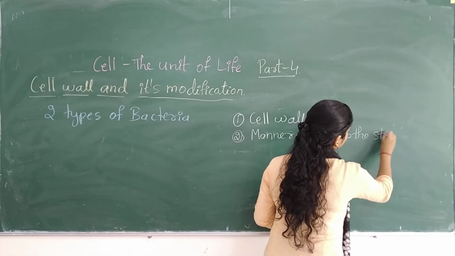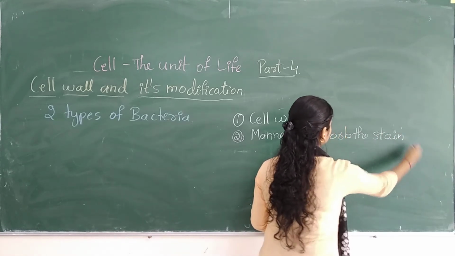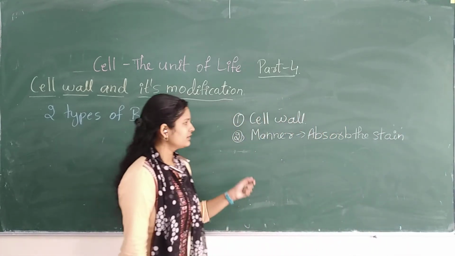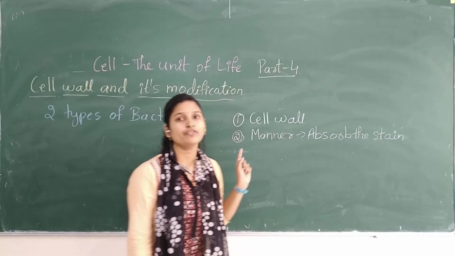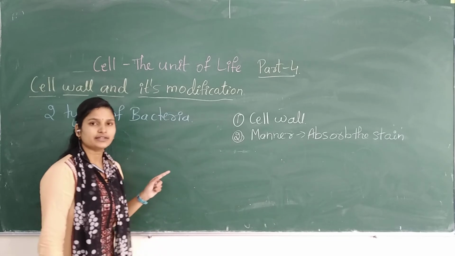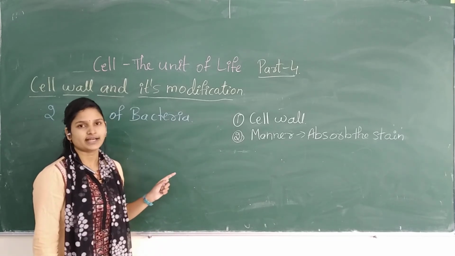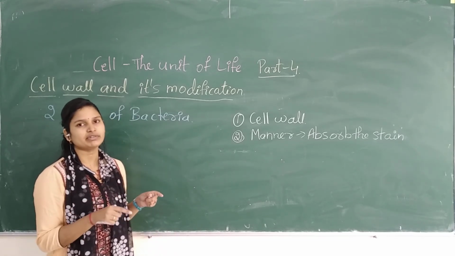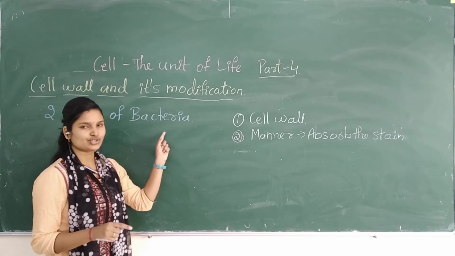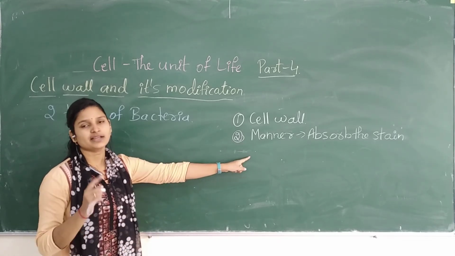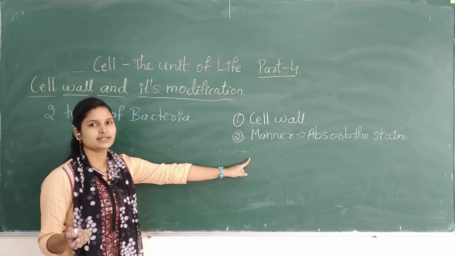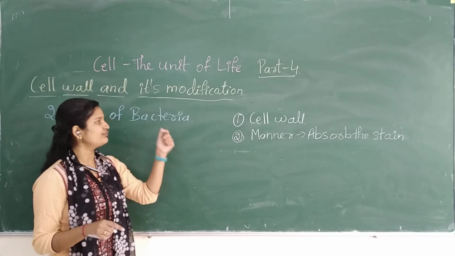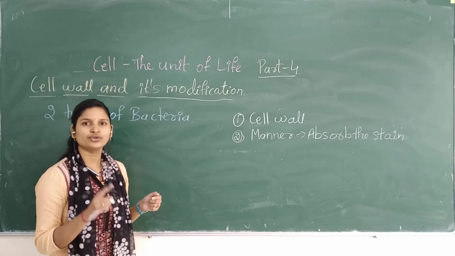Why the difference in cell wall? One is made up of peptidoglycan and another is made up of lipopolysaccharides. The cell wall composition will be different in these two bacteria, and some will absorb blue stain and some will absorb pink stain. Because of that also we have categorized bacteria into two types.